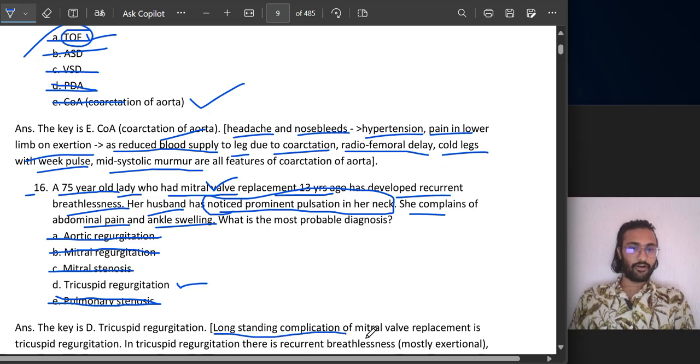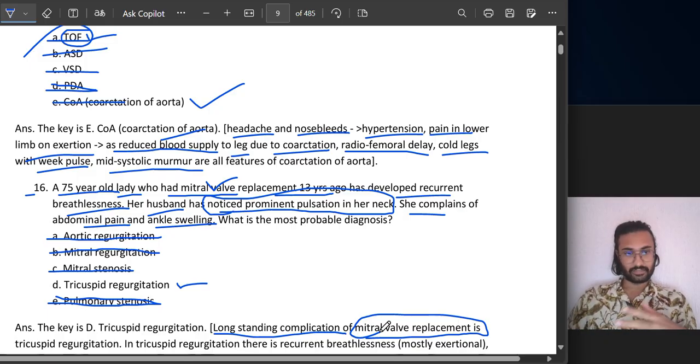Long-standing complication of mitral valve replacement. Now what is happening? The mitral valve is on the left side. Left side means it's between your left atrium and left ventricle.